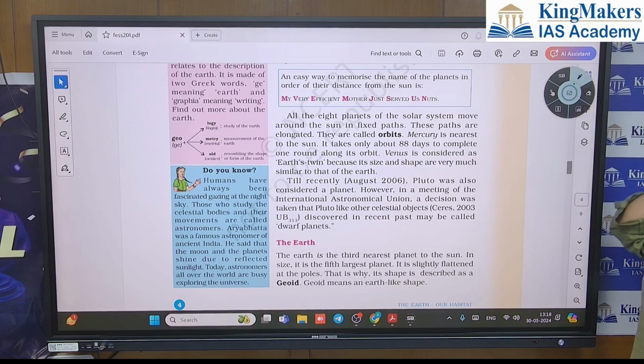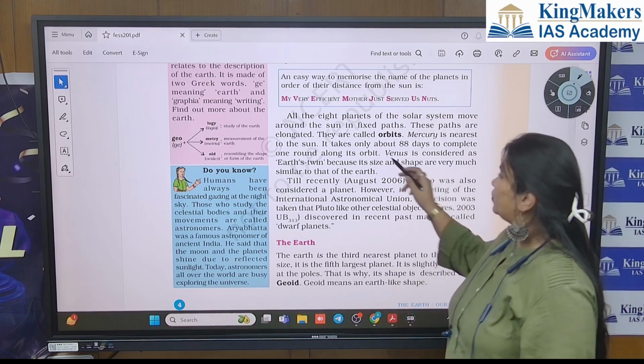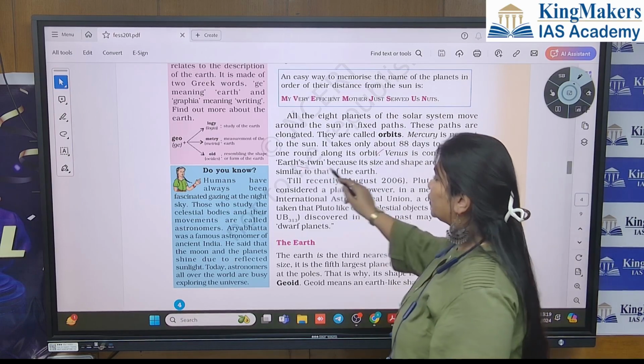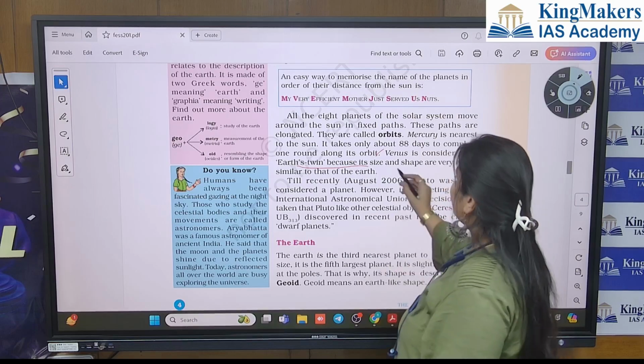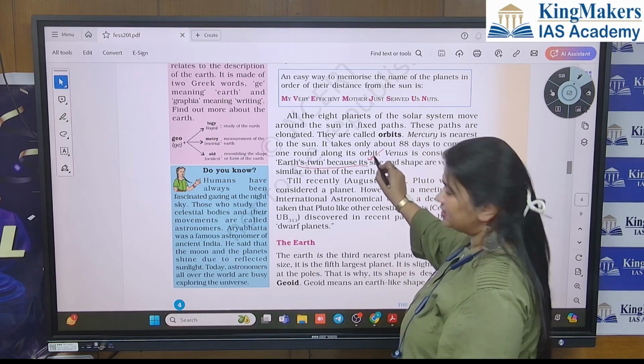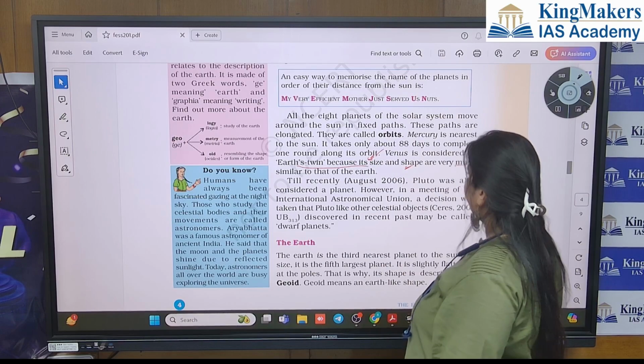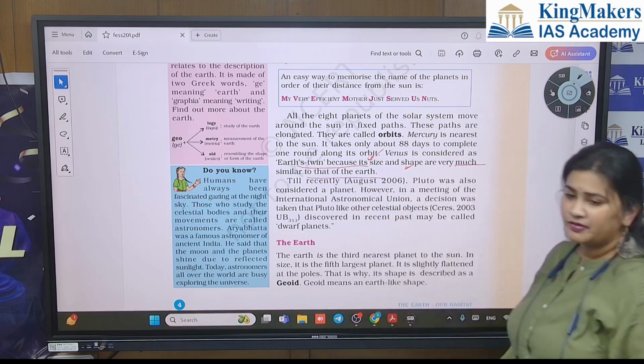Mercury is the nearest to Sun. It takes only about 88 days to complete a round along its orbit. Venus is considered as Earth's twin, because of its size and shape, very much similar to that of Earth.